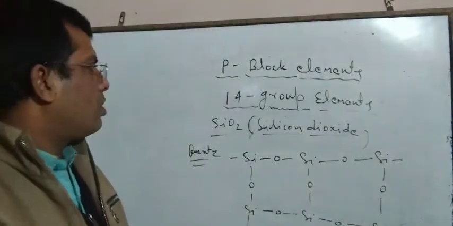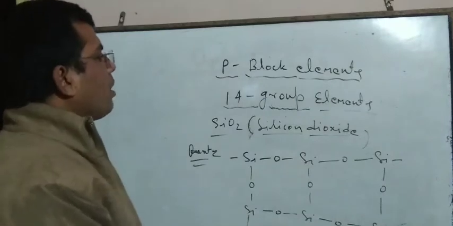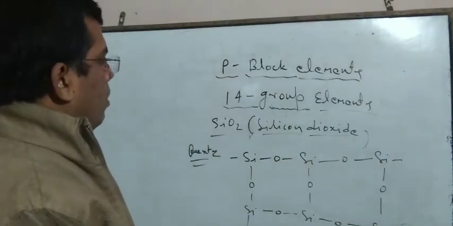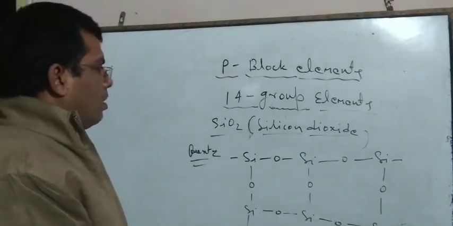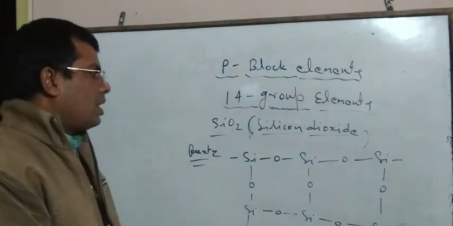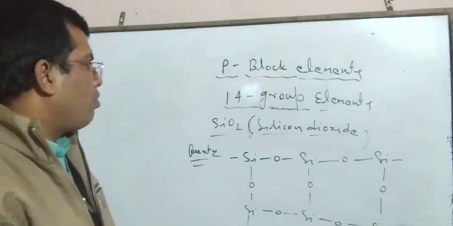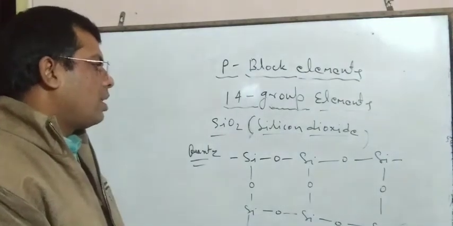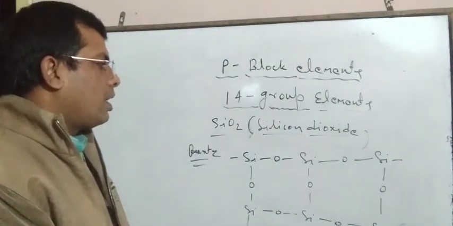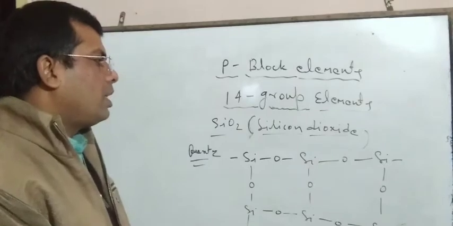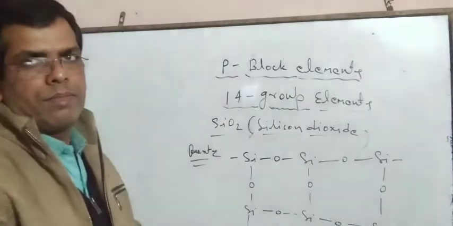So dear students, you should keep it in mind. In a crystal of silicon dioxide, SiO2 units are connected together in a tetrahedral manner and form a 3D structure.